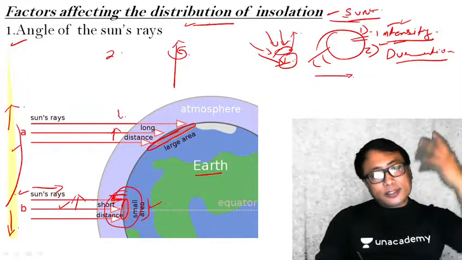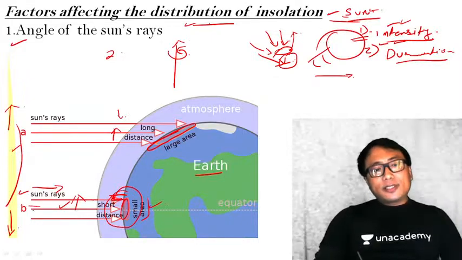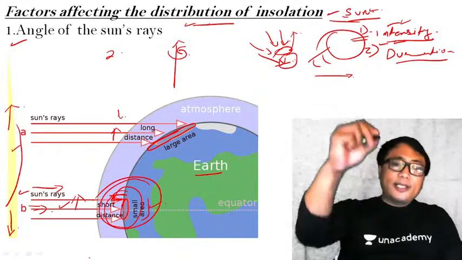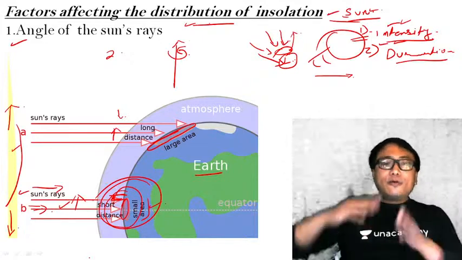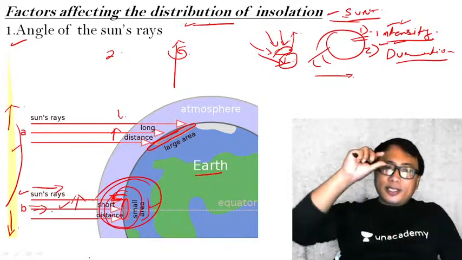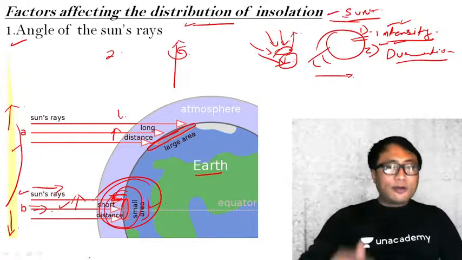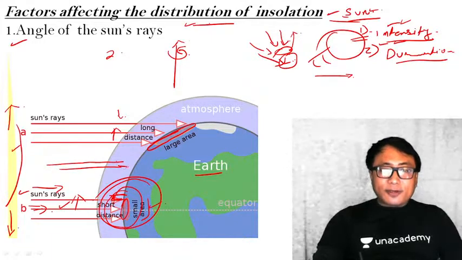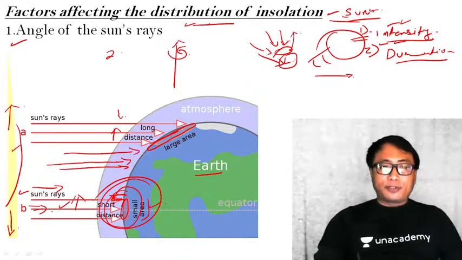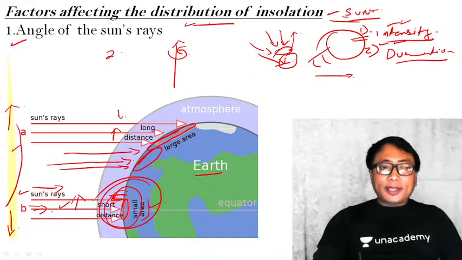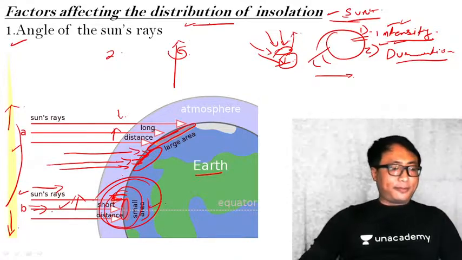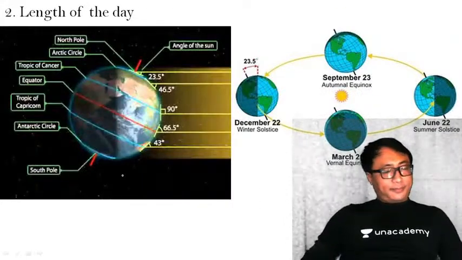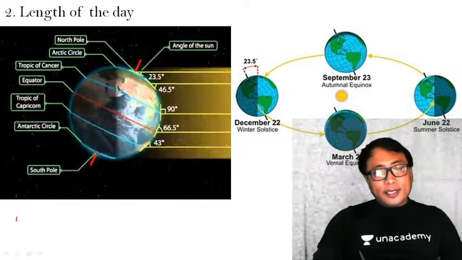But whatever the apparent shifting to the north and south may be, the sun insolation is always more towards the equatorial region, in and around the equatorial region. The moment you go away from the equatorial region, the intensity of the sun insolation will decrease. Why? Because the sun insolation, when it falls on the earth's surface, will be diffuse. So it will cover more area, but less intense insolation will happen. Clear? Now that is one. The second is duration. Sun insolation, one is the intensity.